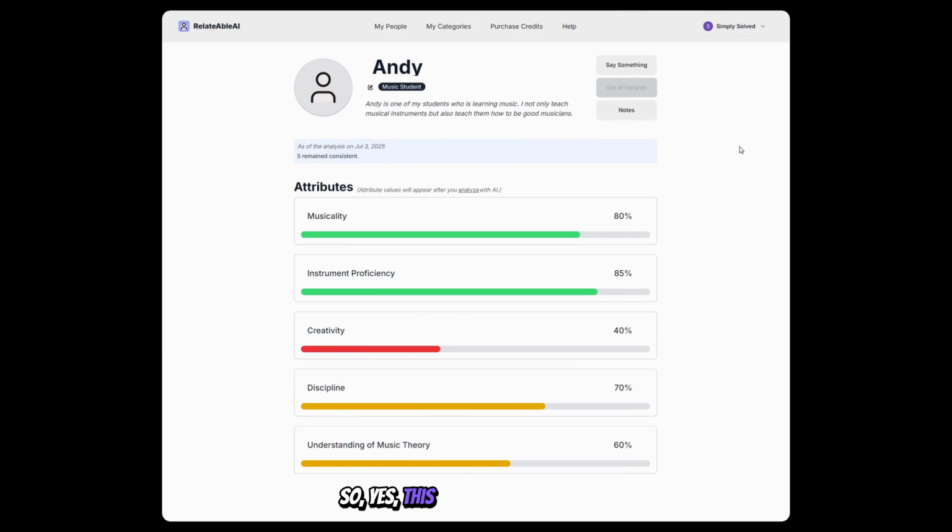So, yes, this is RelatableAI, and it's particularly useful wherever you're dealing with people. As we've mentioned, this is particularly beneficial for HR managers. HR managers can consistently update their profiles with stories they encounter on a daily basis. They can use RelatableAI to evaluate various aspects of their employees, such as competence level, engagement level, and so on.